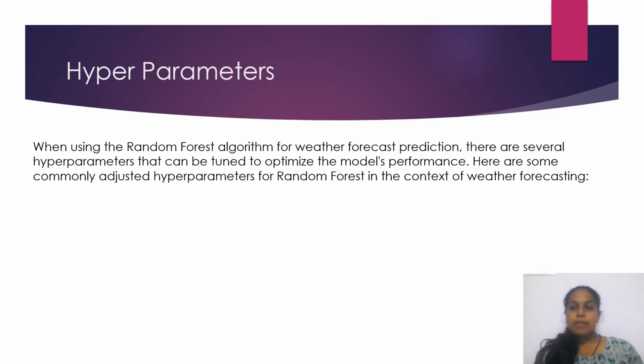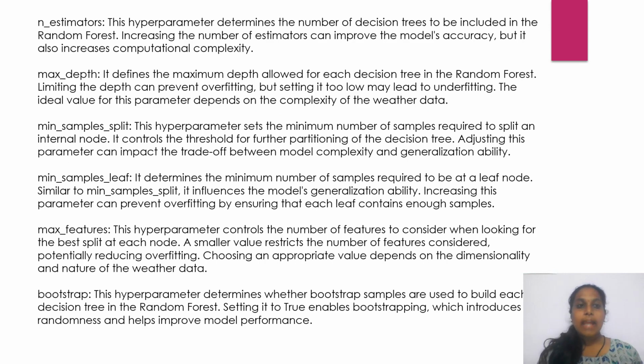And the hyperparameters optimization we used in this random forest are n estimators, max depth, min samples split, min samples leaf, max features and bootstrap. N estimators is nothing but it decides the number of decision trees to be included in the random forest. By increasing the number of estimators, we can improve the accuracy value. Next, max depth. Max depth is nothing but the maximum depth allowed for each decision tree in the random forest. Next one, minimum samples split. This hyperparameter sets the minimum number of samples required to split the nodes.